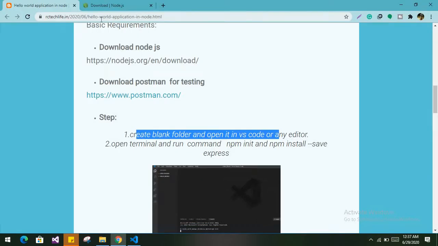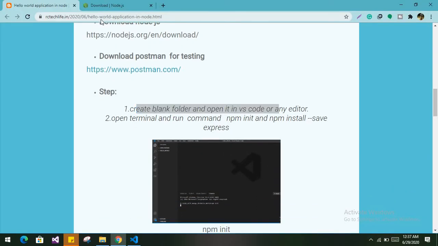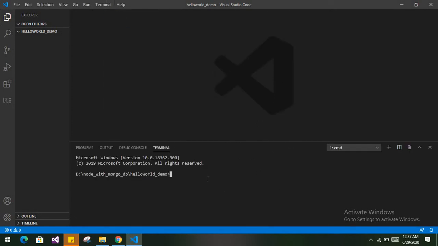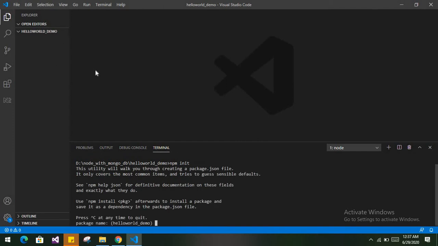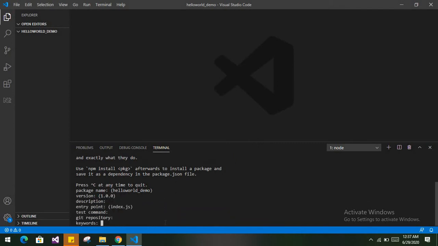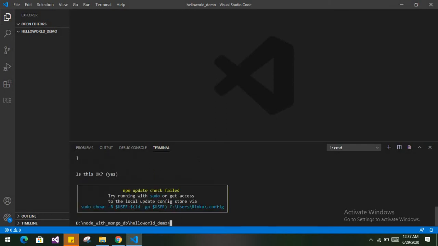Now the second step is to open the terminal and execute the command npm init, which will set up the Node.js packages required to run the application. Here we will do npm init. You can see right now no file is there. When you hit npm init, you will find one file over here. It will ask for the package name, which is hello world demo. You can simply hit enter. So your npm package has been completed.